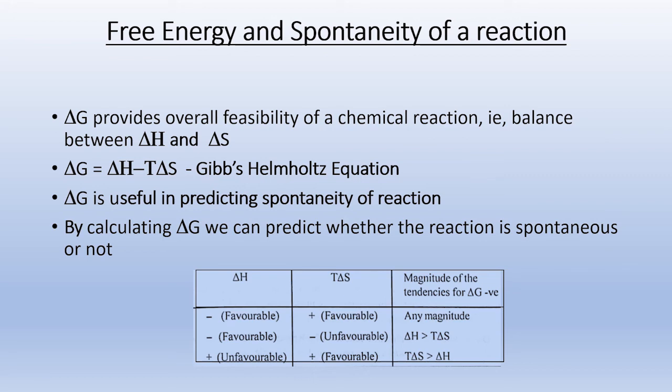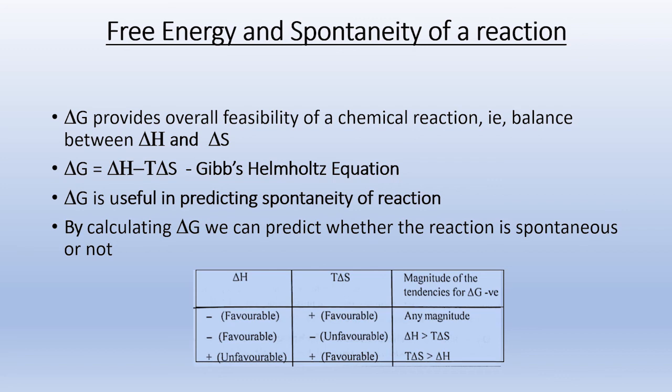So whatever the magnitude of delta H and T delta S, the process will be feasible, because it is energetically feasible as an exothermic process, and entropy wise also feasible because randomness increases due to the positive sign. So at all magnitudes of delta H and delta S, the delta G will be negative.